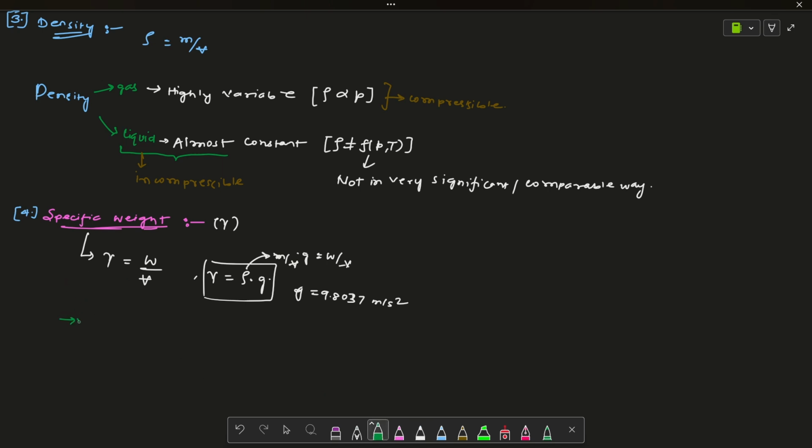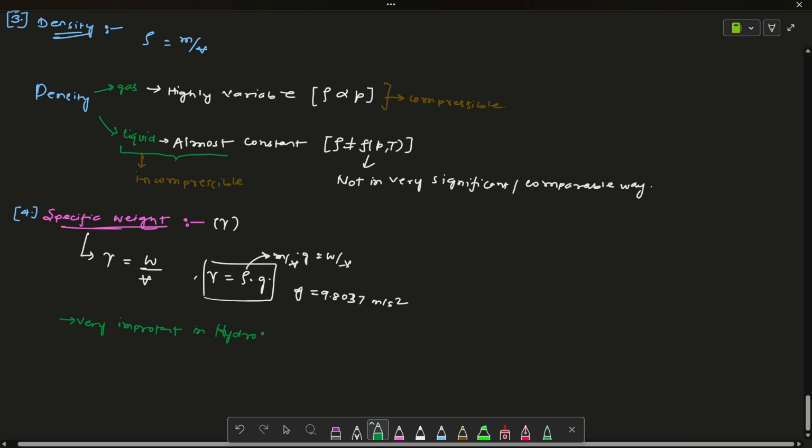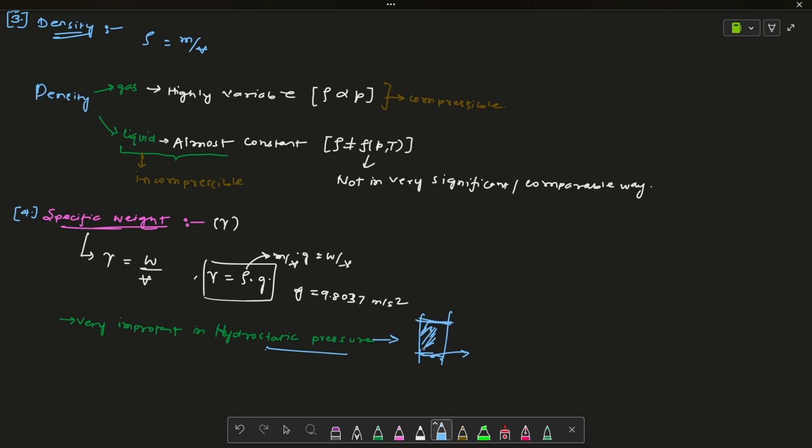Very important in hydrostatic pressure. So what does hydrostatic pressure mean? Hydrostatic pressure means when a fluid is in, say, a pipe, and the fluid is filled here, a pressure will be generated due to the fluid that is filled up to that height.